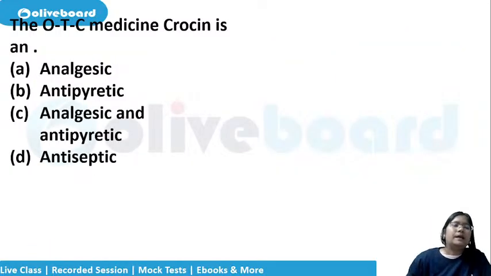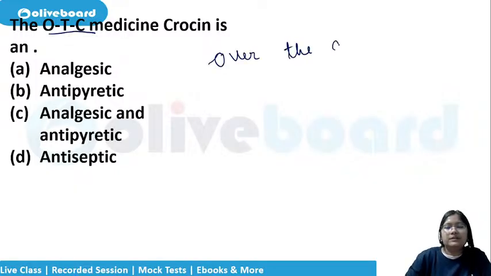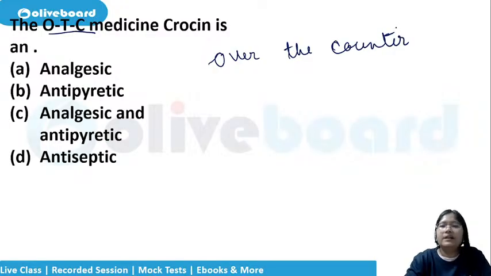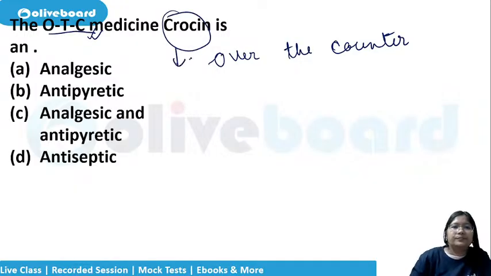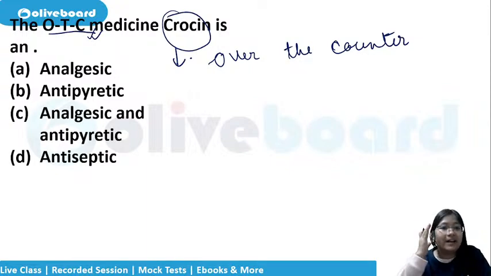Okay. The OTC medicine. OTC means over the counter. Directly you go to the counter and you order it. The over the counter medicine Crocin is used as a painkiller for headache. And all these are known as what?